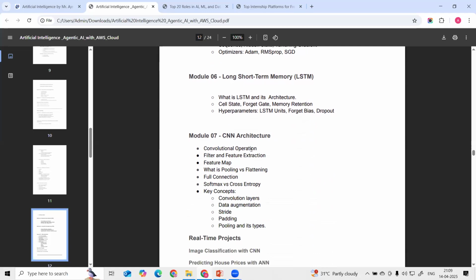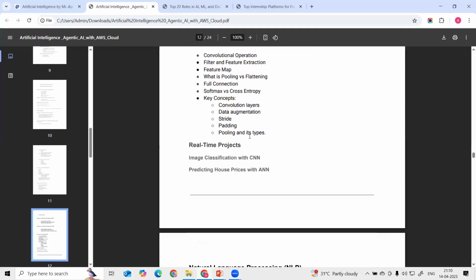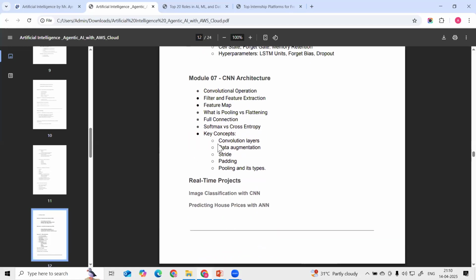In the CNN architecture we are going to understand what convolution is, the filter, the feature map, then flattening, and fully connected layers, softmax versus cross entropy. These are the key terminologies we are going to explain in detail, along with the CNN architecture, and then we are performing some projects. There are two projects we are going to do as hands-on practical implementation for deep learning.